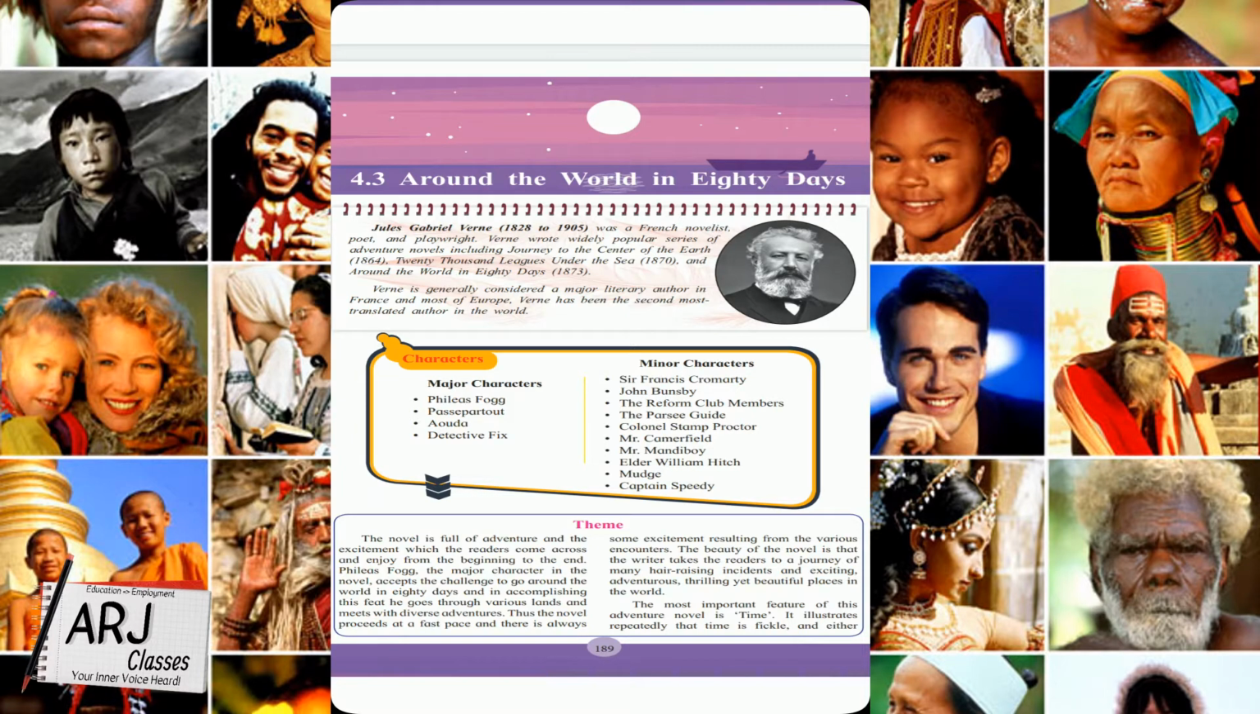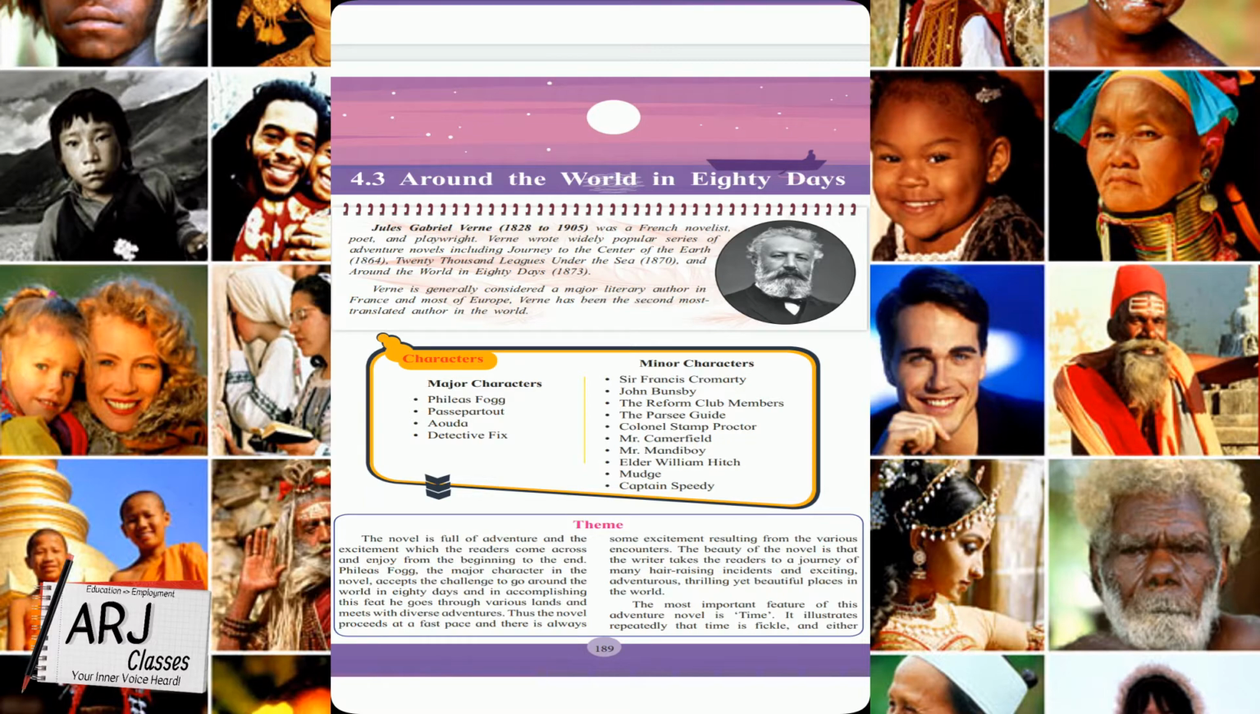Detective Fix, obviously. By reading the name Detective Fix, we understand that the person named Fix is a detective in this story. Minor characters, then we have some minor characters like Sir Francis Cromarty, John Bunsby, the Reform Club members, the PRC Guide, Colonel Stamp Proctor, Mr. Camerfield, Mr. Mandy Boy, Elder William Hitch, Mudge, Captain Speedy.